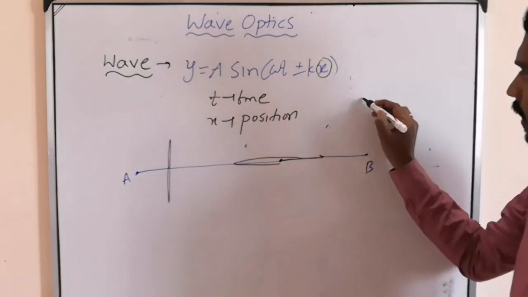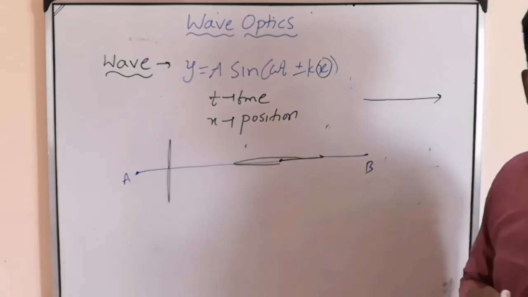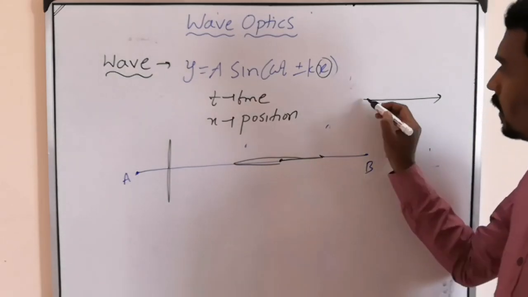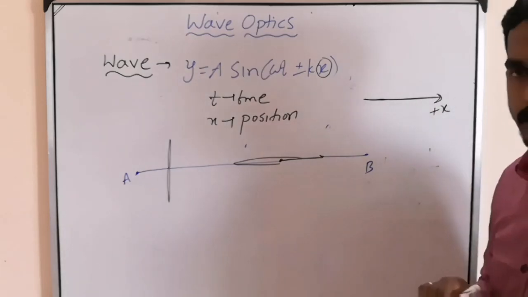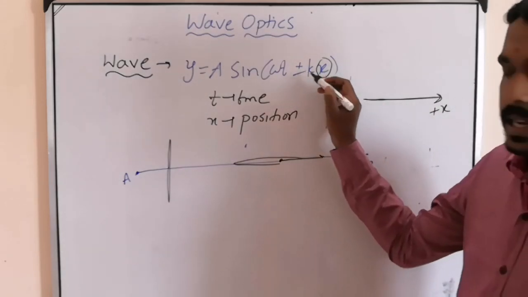If they mention the light is traveling along the positive x-axis, then here comes minus kx.